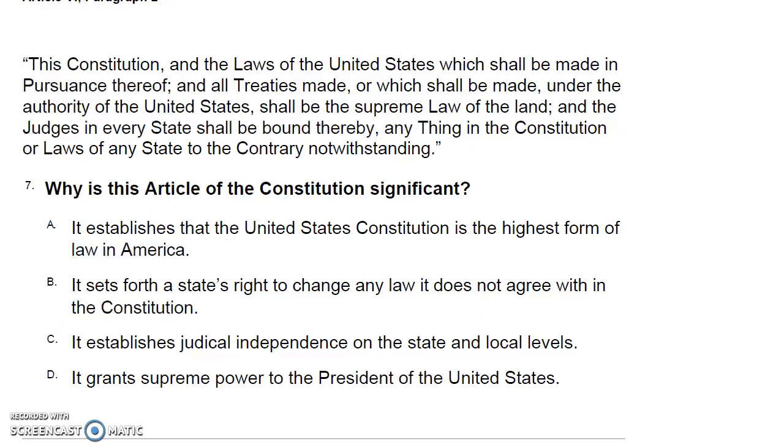Why is this article of the Constitution significant? A. It establishes that the United States Constitution is the highest form of law in America. B. It sets forth a state's right to change any law it does not agree with in the Constitution. C. It establishes judicial independence on the state and local levels. D. It grants supreme power to the President of the United States.